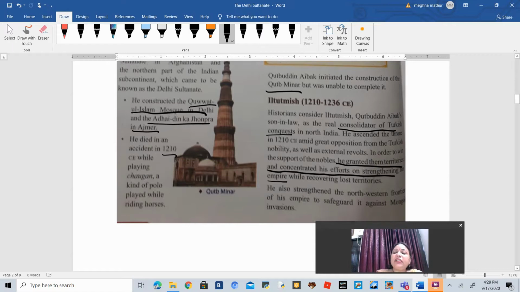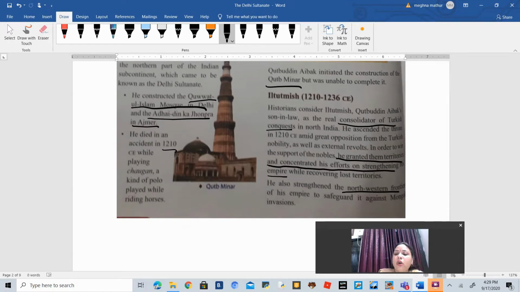He also strengthened the northwest borders of India, because there had been a lot of attacks by the Mongols, and that is why he strengthened the northwestern border of India.